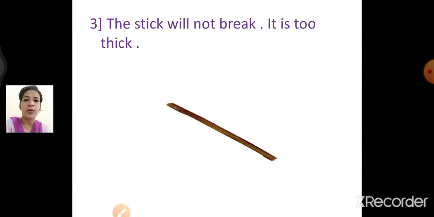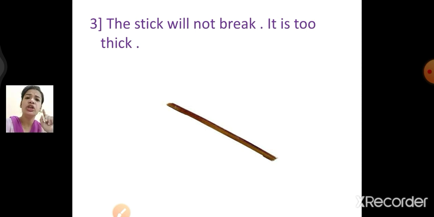Now see the third one. The stick will not break. It is too thick. Now children, we are not going to write the negative word, neither "cannot" nor "not". We are not going to write it. Now here: the stick will not break. It is too thick. Children, read it again. The stick will not break. It is too thick.